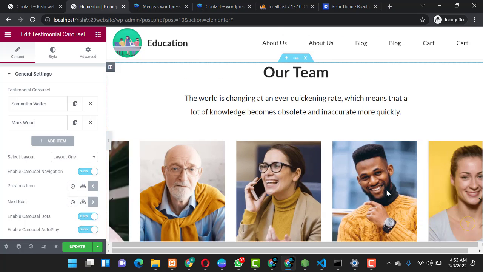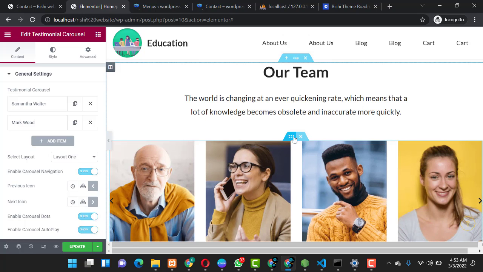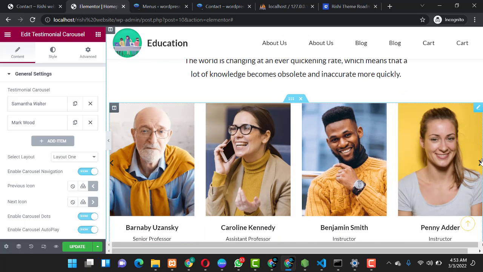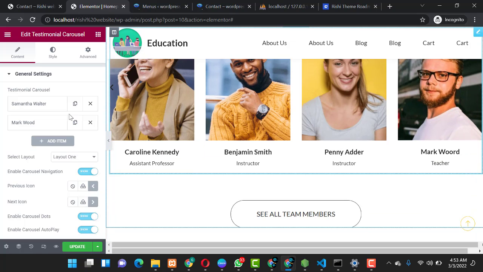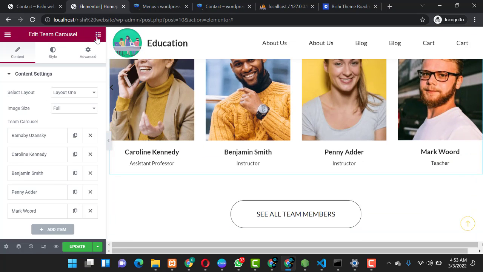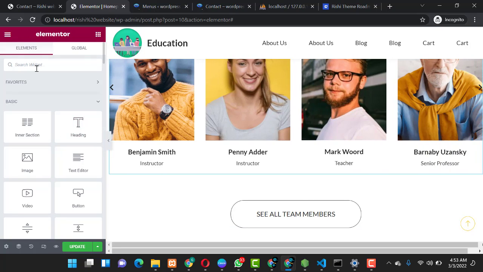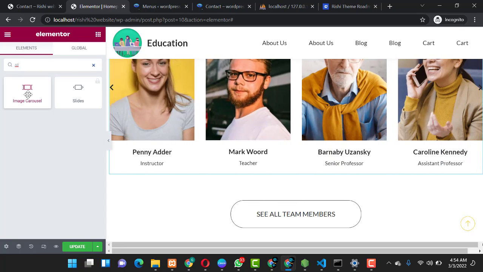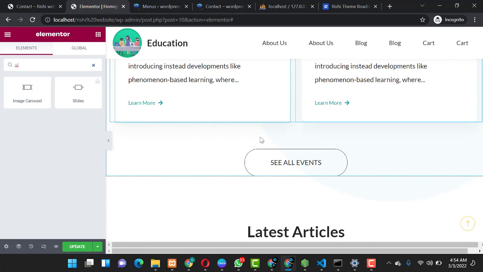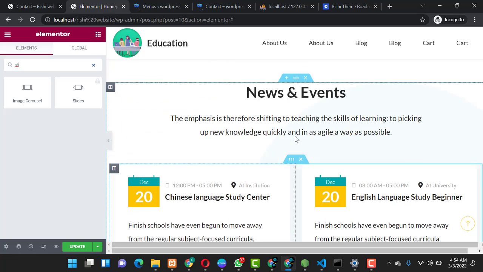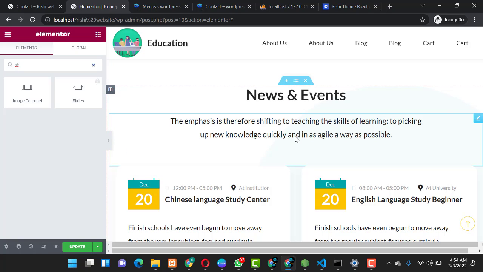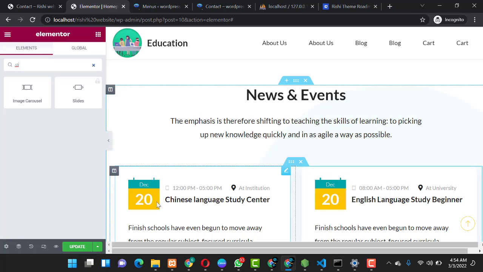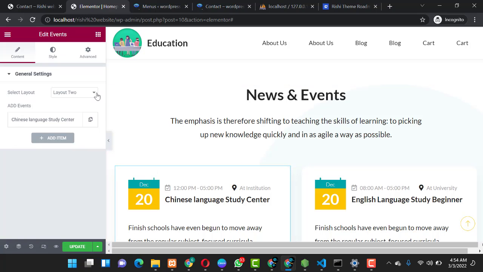So you keep scrolling over here, your team members, so team members is basically a slider. So you just come over here. If you want to add a slider, you can just type here slider, you choose a slider you want, image carousel, image slider, you fit in there, and then you customize it to work the way you want. Also here the news and event zone, you can still customize it the way you want.